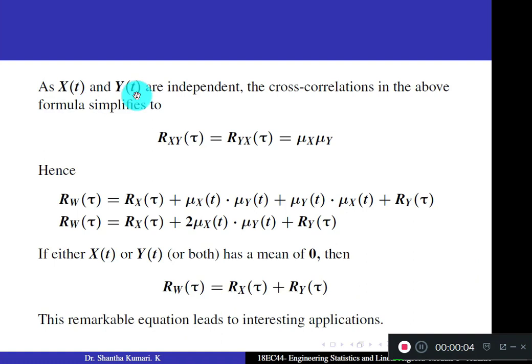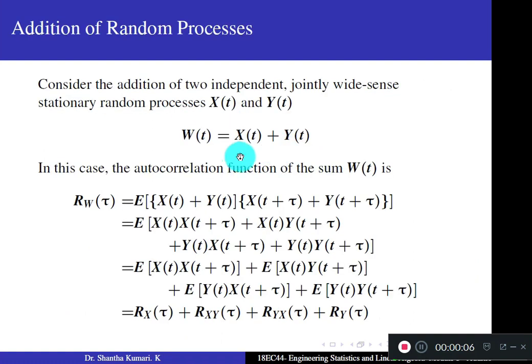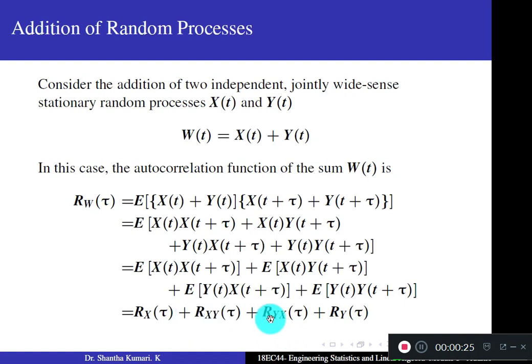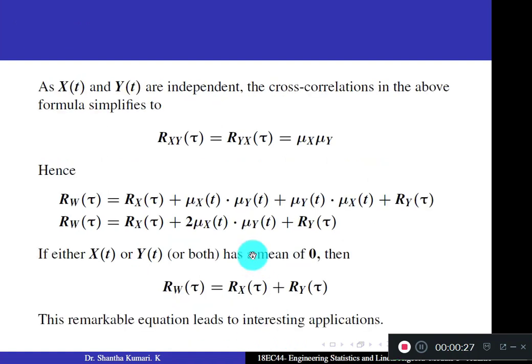Now, we have taken only independent random processes which are also jointly wide-sense stationary. Since these are independent random processes, the two cross correlations in this formula become equal to mu x into mu y.